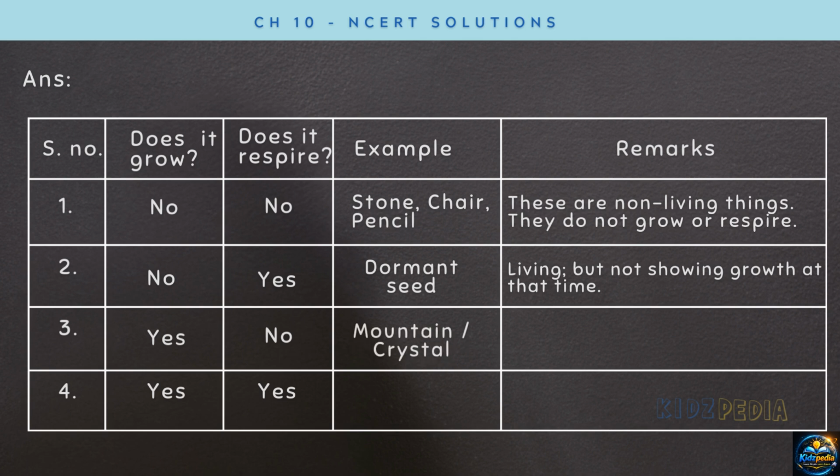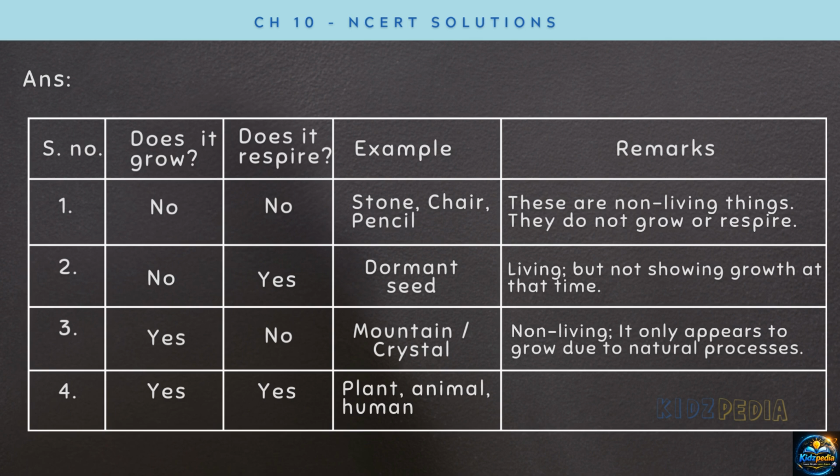Example can be a mountain or crystal. A mountain or crystal may increase in size slowly due to natural processes. However, they do not respire and do not perform life process, so they are non-living things. Fourth one, does it grow? Yes. Does it respire? Yes. Examples: it can be a plant, animal or even human beings, because these are living beings and they grow and respire. So, growth and respiration are important characteristics of living beings. Only living organisms show both growth and respiration.